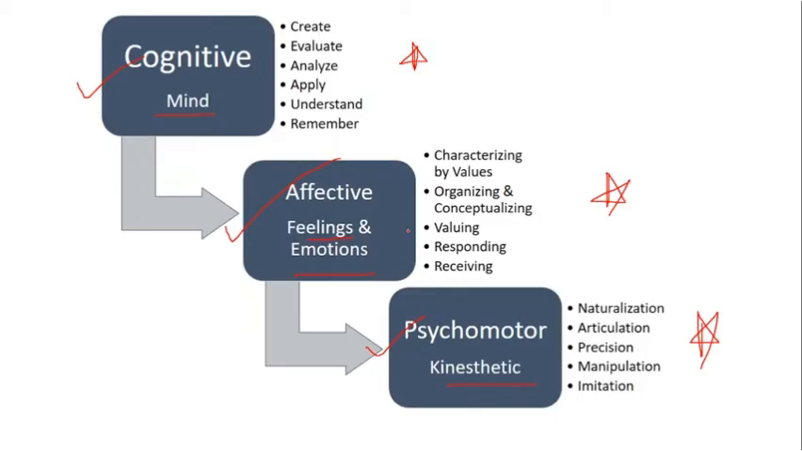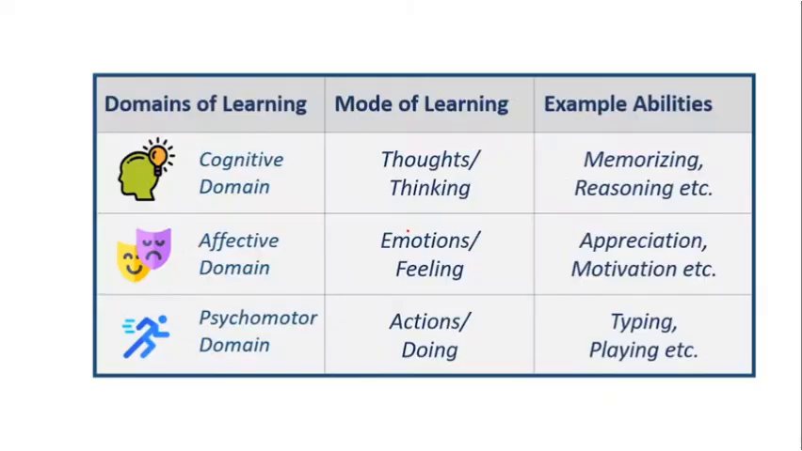You have to learn the sequence which comes under cognitive domain, which comes under affective domain, and which comes under psychomotor domain. But if you want to remember in one go, cognitive domain is more about thoughts and thinking, that is memorizing and reasoning. Affective domain is more into emotion and feelings, that is appreciation and motivation. Psychomotor domain is more into actions and doing, that is typing, playing, etc. These are the examples given.